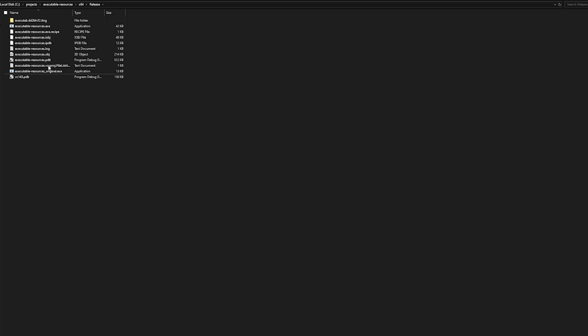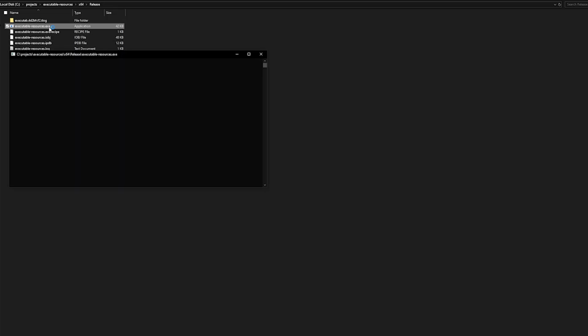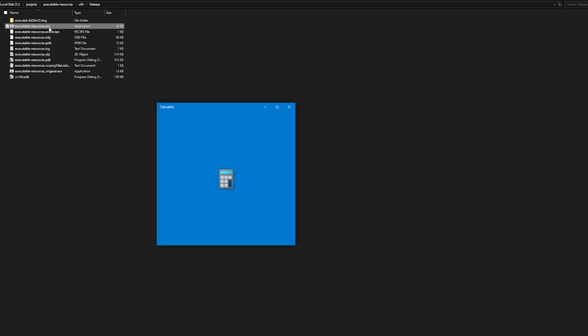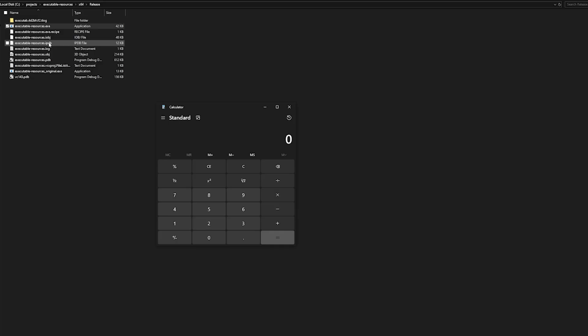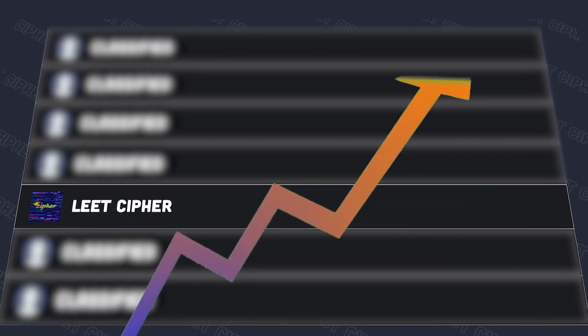Now, moment of truth. Once we run this executable, we can see the shellcode is executed and calculator.exe pops up. Congrats everyone, we just moved up the FBI's most wanted list.